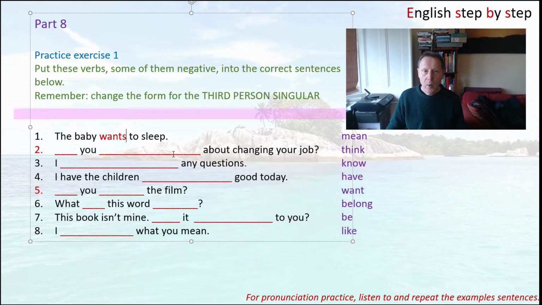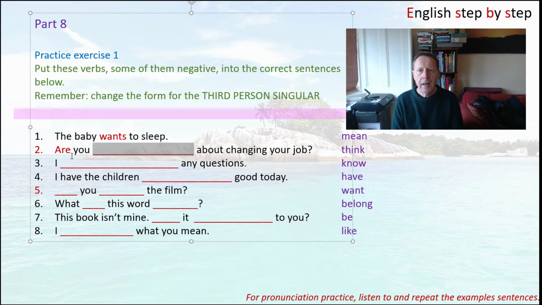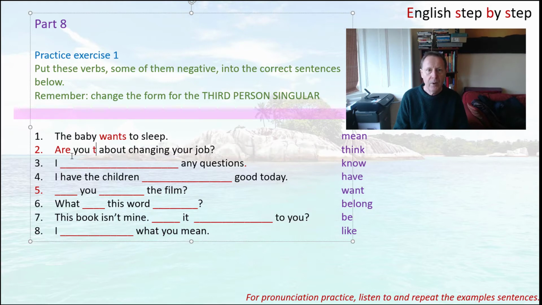Now the next one is a question, and it's with you, so it must be a question in present continuous. So first word is are for the present continuous, and then the next word has to be with about, so we need the verb think about, which is another way to say consider, and we make it into the present continuous, into the present participle, which is thinking.